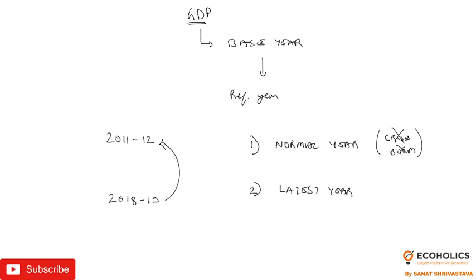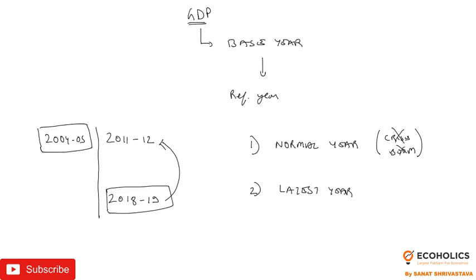Like before 2011-12, the base year was 2004-5. So if you compare the GDP growth rate of 2018-19 with 2004-5, obviously you will see a sea change in the consumption pattern as well as the economy. So that's why it should be a latest year and it should be a normal year.